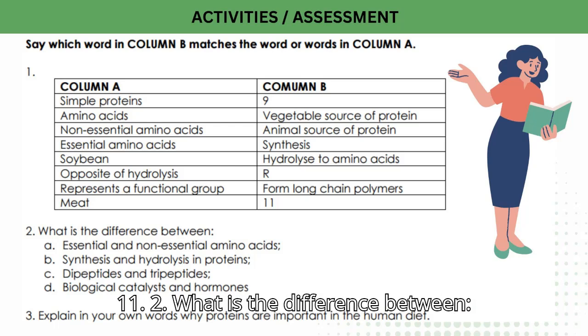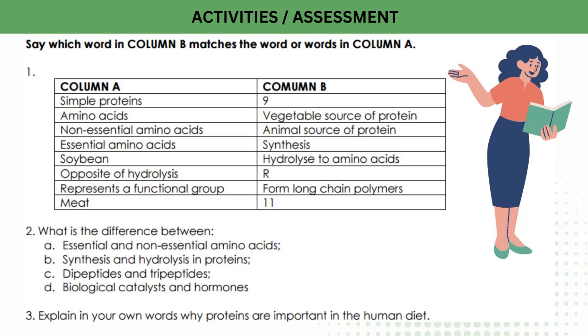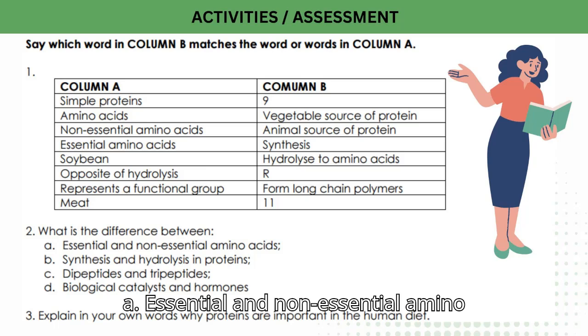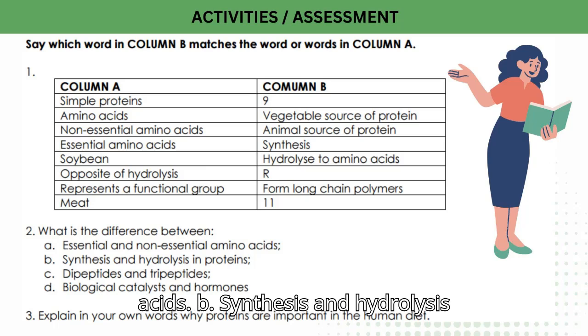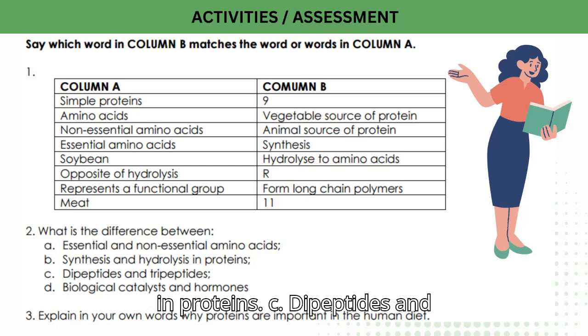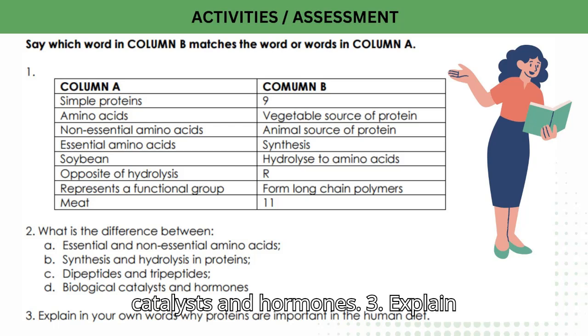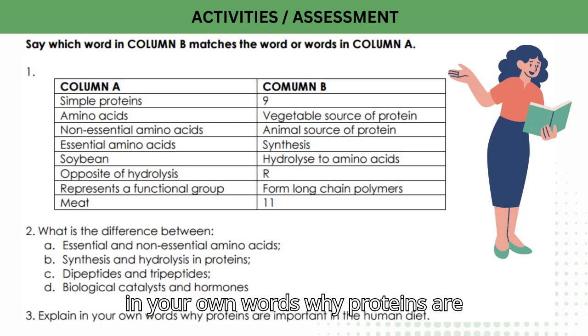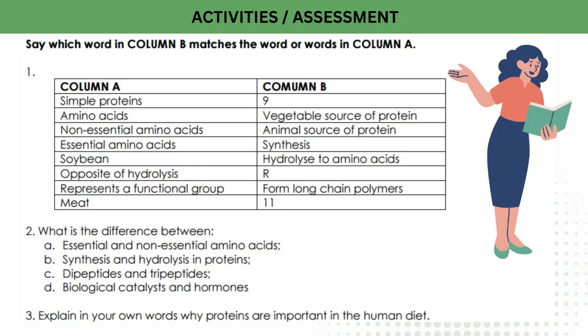Meat. 2. What is the difference between A. Essential and non-essential amino acids. B. Synthesis and hydrolysis in proteins. C. Dipeptides and tripeptides. D. Biological catalyst and hormones. 3. Explain in your own words why proteins are important in the human diet.